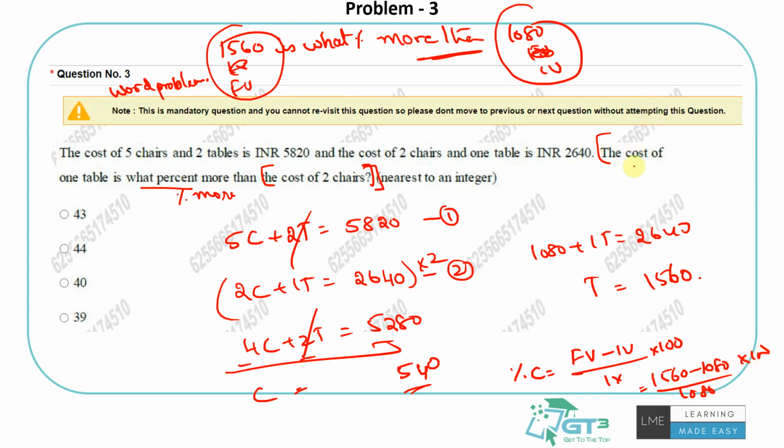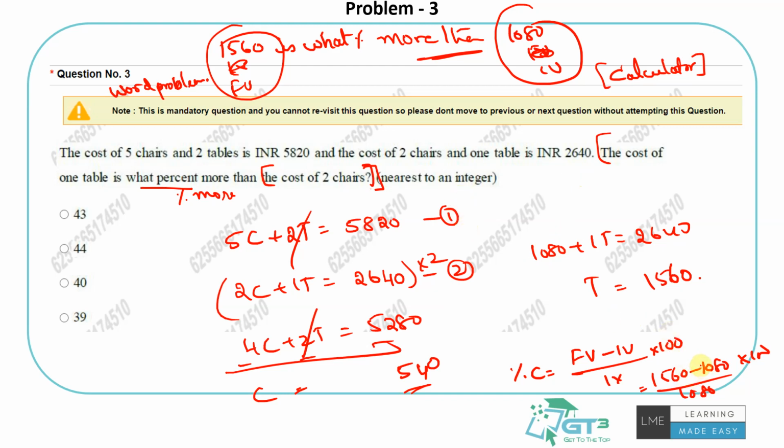So here if you see carefully, the percentages are very closely spaced, right? 43, 44 and 40 and 39. So that takes a bit of time, but there's a calculator in the exam. Okay, so if you're not someone who is very comfortable, you can use it only for limited things. Trust me, don't try to do it for everything. Don't try to do 2640 minus 1080 on it, because it's a calculator where you have to move your mouse for each and everything. It's not with the keyboard like the scientific calculator you might have been using in your college, right? It takes you time actually, realize that.